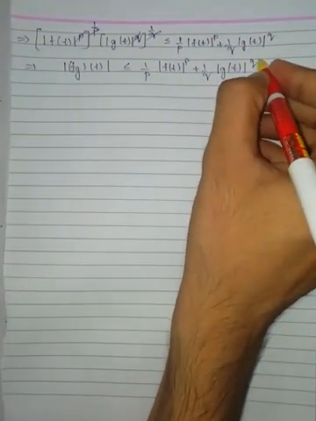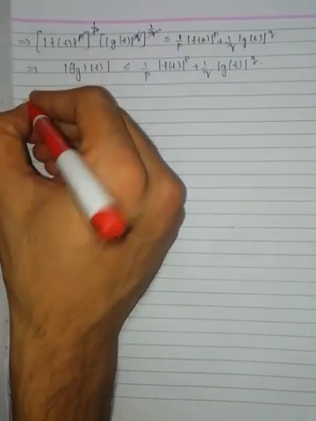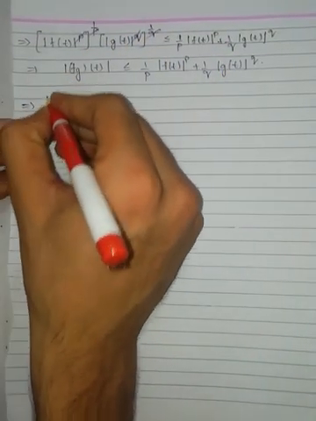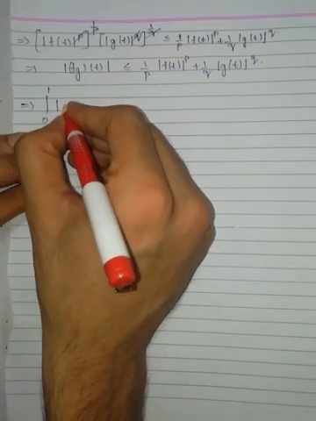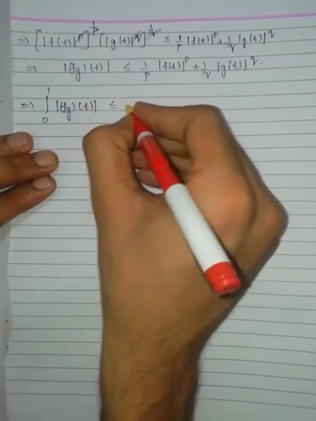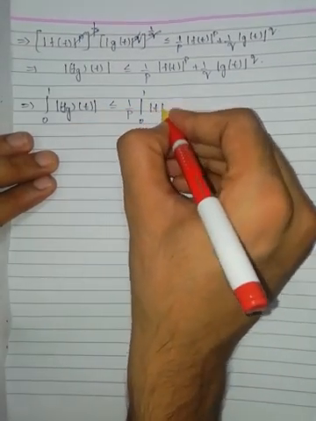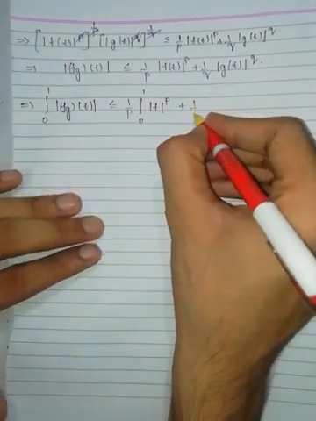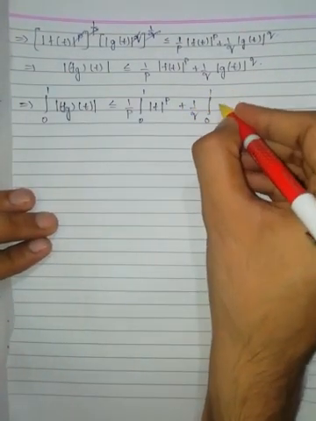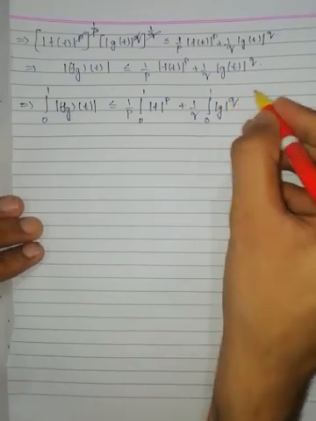Now this one is less than this one, therefore I can write that integration 0 to 1 modulus of fg of t is less than or equal to 1 by p integration 0 to 1 modulus of f to the power of p plus 1 by q integration 0 to 1 modulus of g to the power of q.